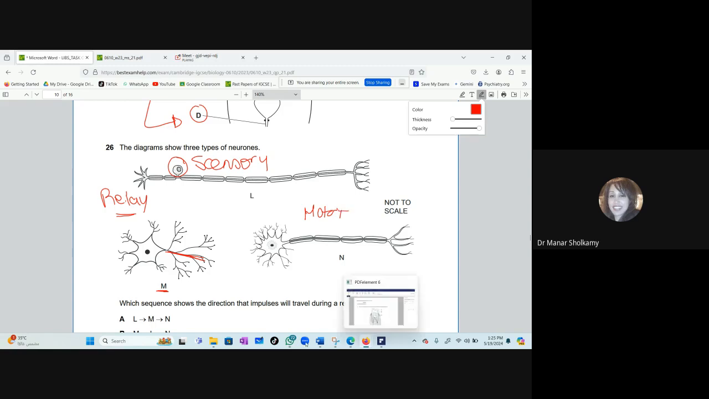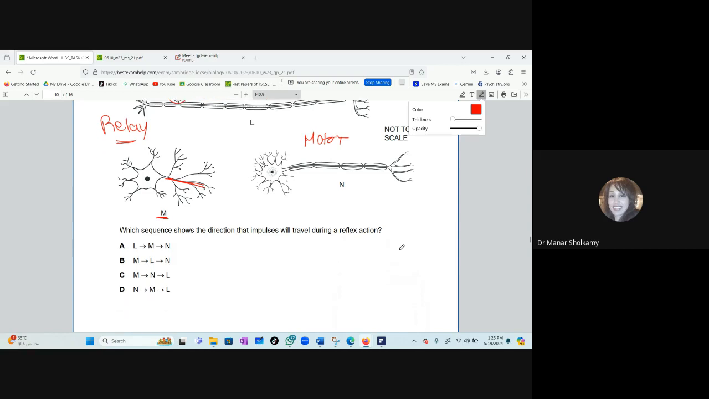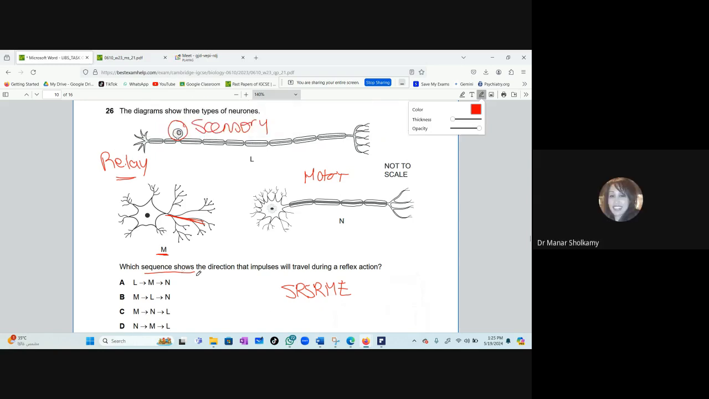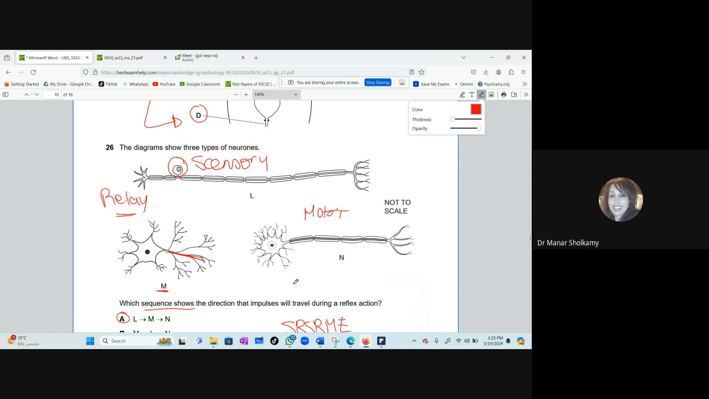Good. Now, which sequence shows the direction that impulses will travel along a reflex action? Now, remember, how do we study the reflex action, the pathway? Which sequence shows the direction? We will start with which nerve cell? Sensory. Correct. So the answer is A. Sensory, then relay, then motor. Let me remind you, you have stimulus, and then receptor, and then sensory, relay, motor, and then effector. So it's A. Okay, 26, A, definitely A.